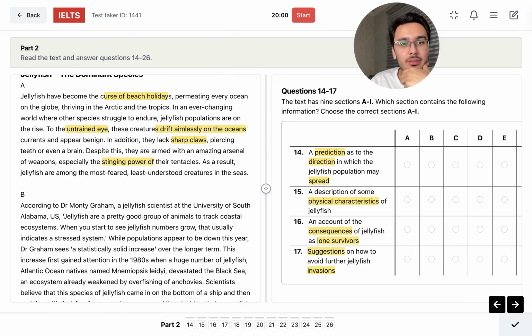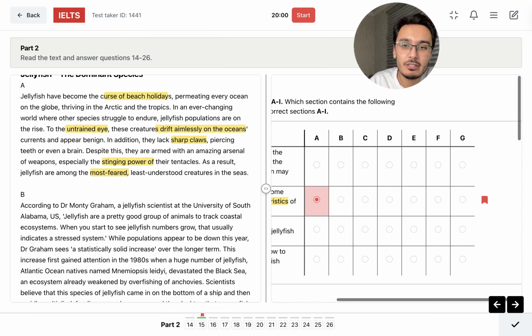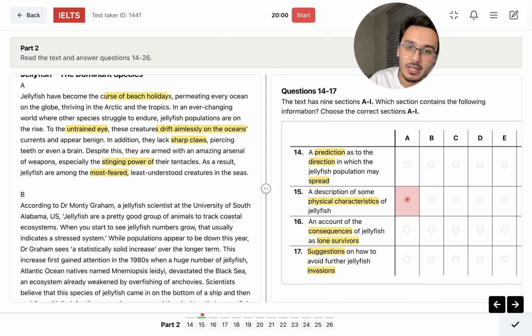So stinging power, no, no. Maybe it could be, because brain, teeth, a claw, it's a physical characteristic. As a result, jellyfish are among the most feared and least understood creatures in the seas. I would choose this one for now. It looks like the correct answer, but if there is a better description, then I will change my answer.